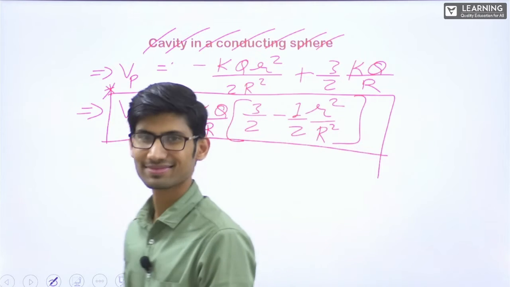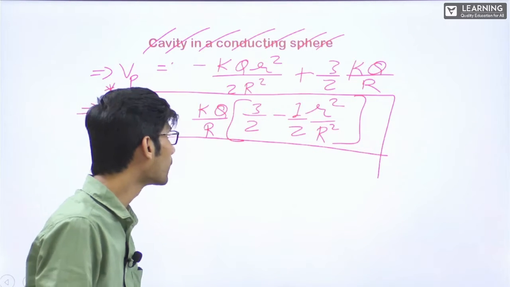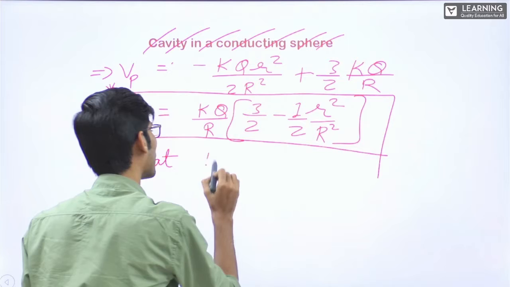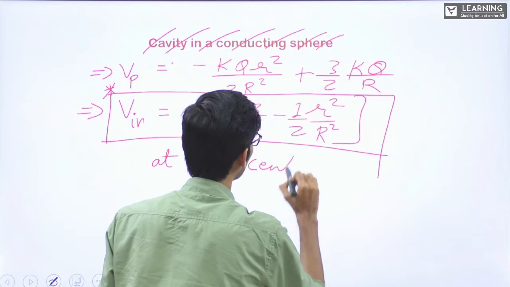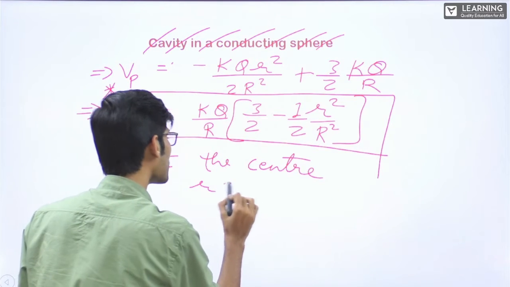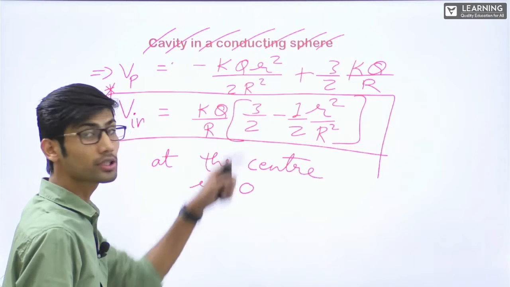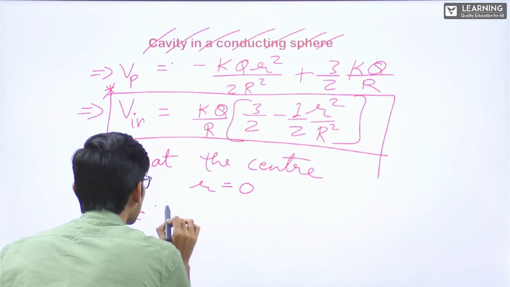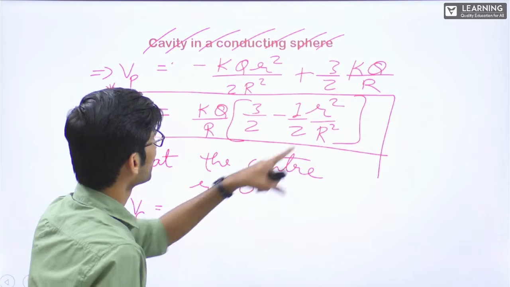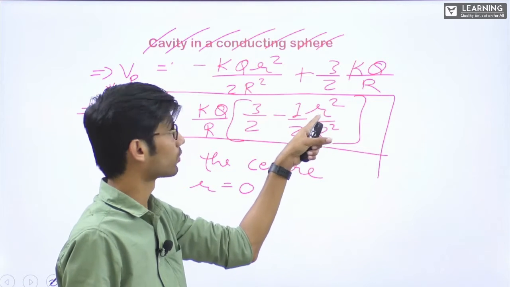Alright. Now, at the center, if I want to find it, small r is equal to 0. If I substitute small r equal to 0, V at center is equal to, see, this term will become 0, this entire term.